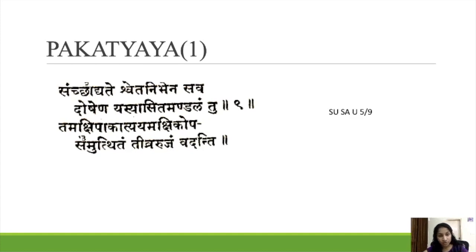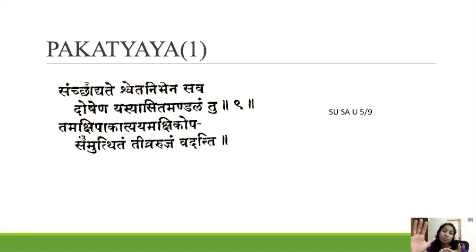This is according to Susruta Samhita. Sanjadyade shveda nibhena sarva doshena yasya asida mandalam tu tam akshipagatyam akshikopa samutthitam tivra rucham vadanti. Here Acharya is mentioning that asita mandala means Krishna Mandala.